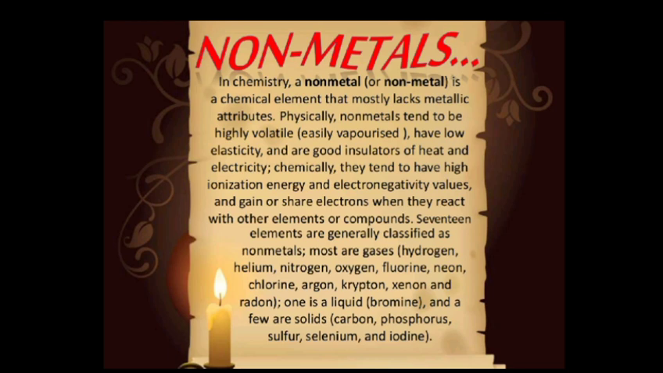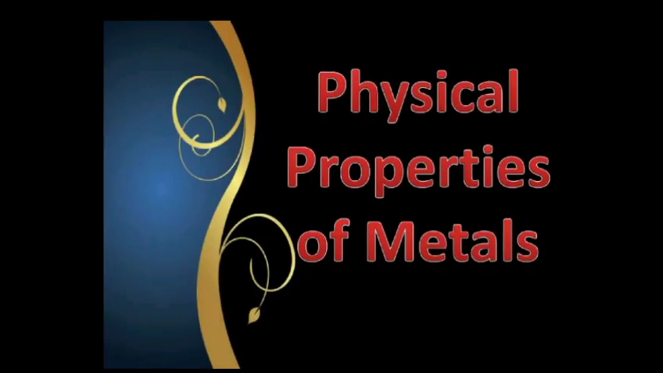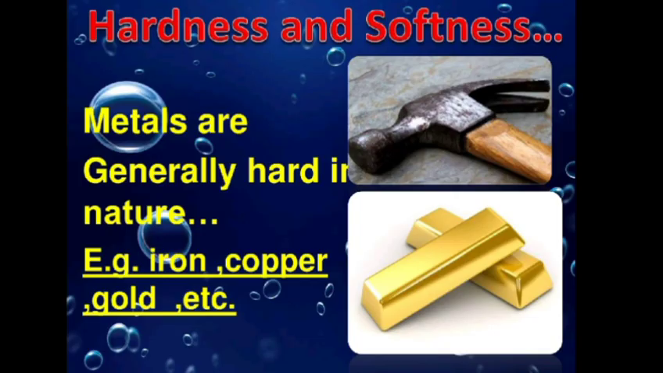So let's study some properties of the metals and the non-metals. Firstly, we'll study the physical properties, and after that we will move on to the chemical properties. So first comes the physical properties of metals. Metals are generally hard and very strong. They are strong enough to bear heavy loads, or we can say they have high tensile strength. Some common examples include iron, copper, gold, etc.